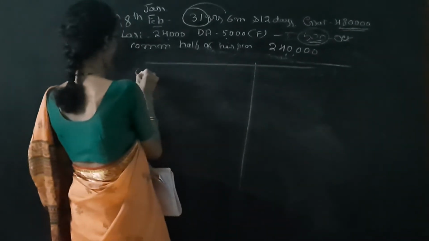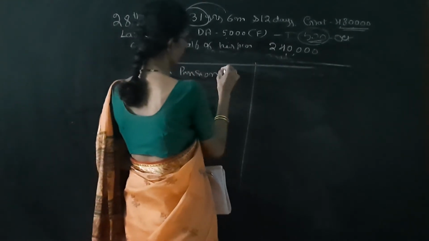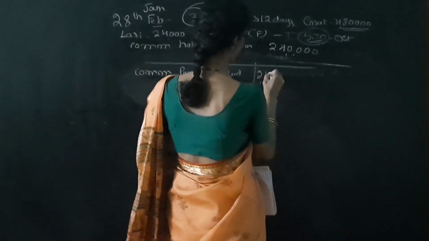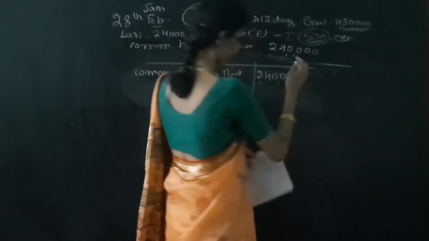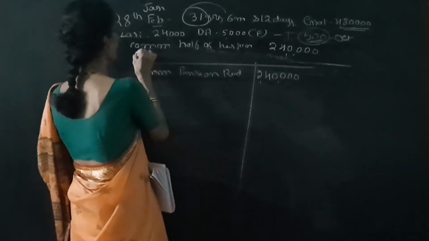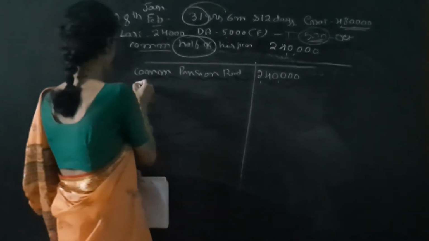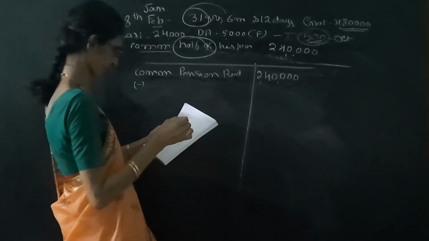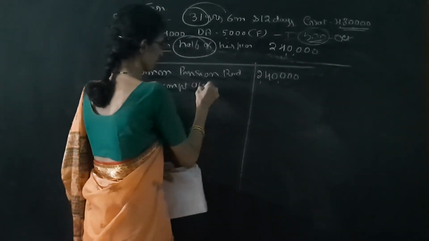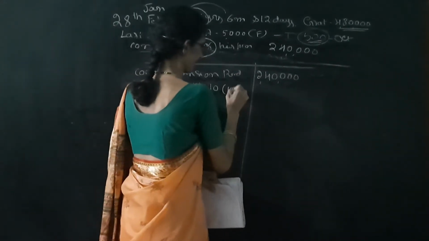So first we have to write the commuted pension received. He is receiving the commuted pension 2,40,000. Here it is given, it is important, he commuted half of his pension. So this is exempt under section 10(10A).